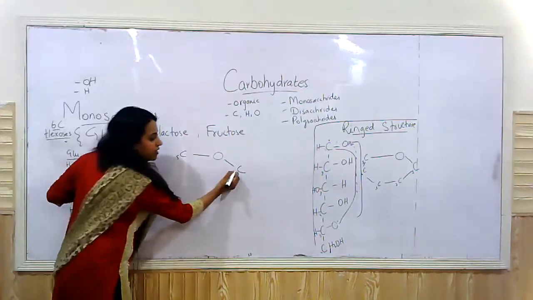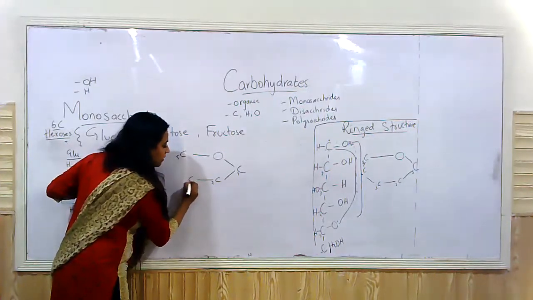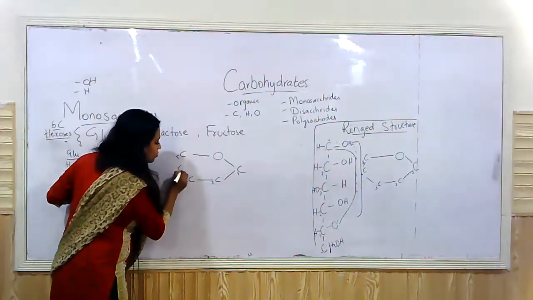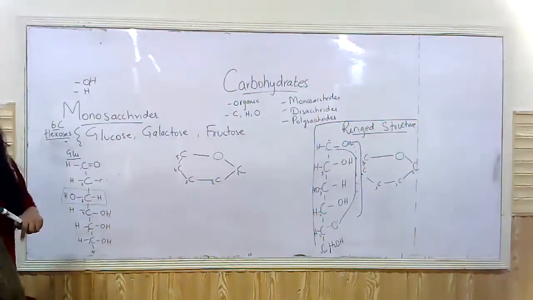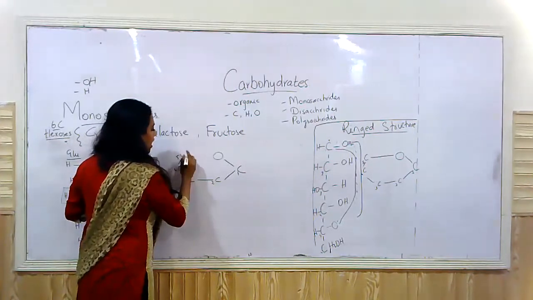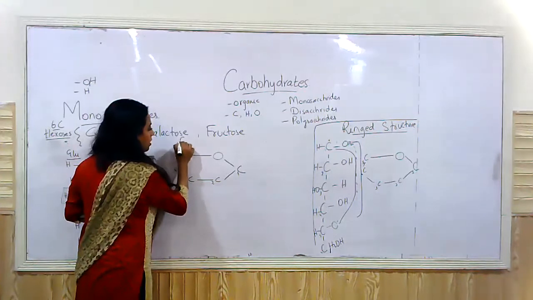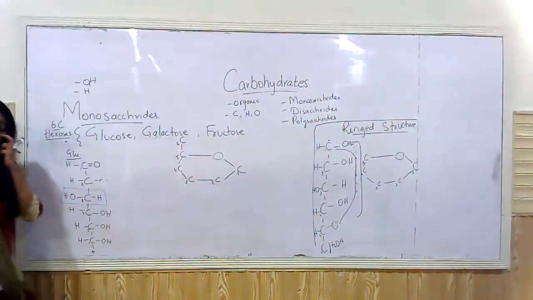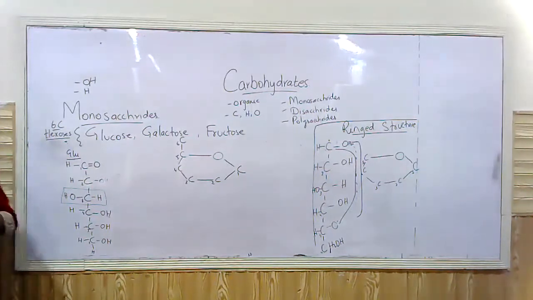So carbon number 1 is definitely linked to carbon number 2. This is linked to carbon number 3. This is linked to carbon number 4 and carbon number 5. What about carbon number 6? Carbon number 6 adjusts itself outside the ring. Here, carbon number 6, right? Now let's balance the OH and the H groups, right?